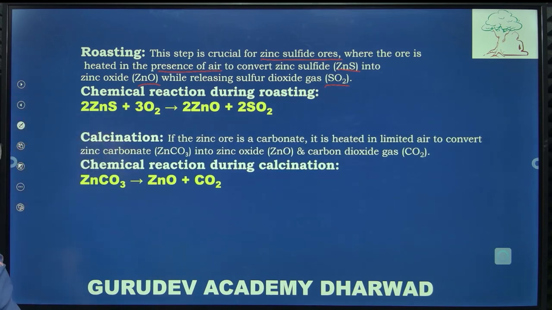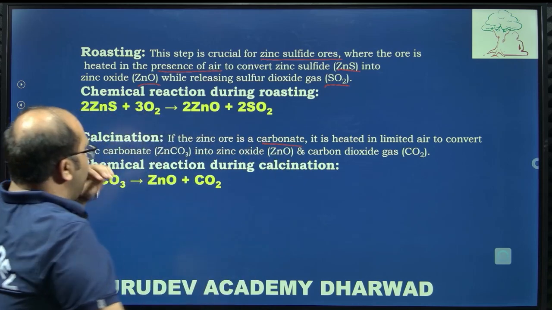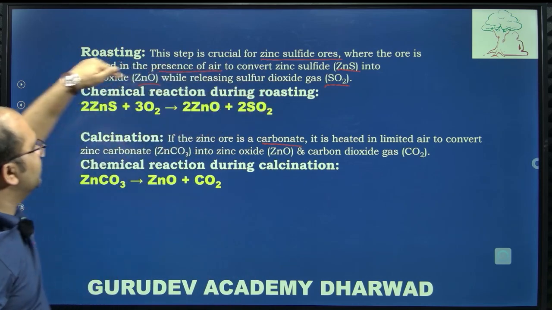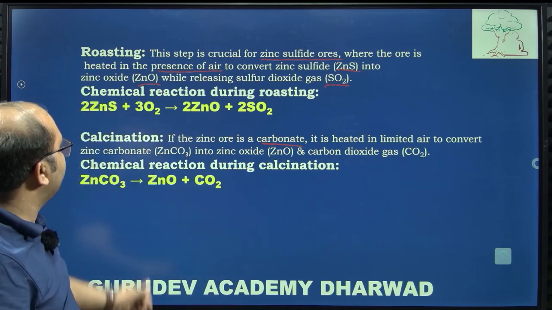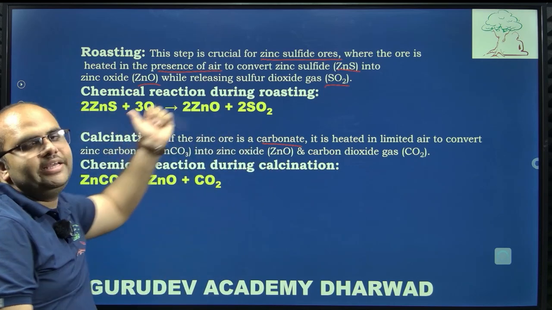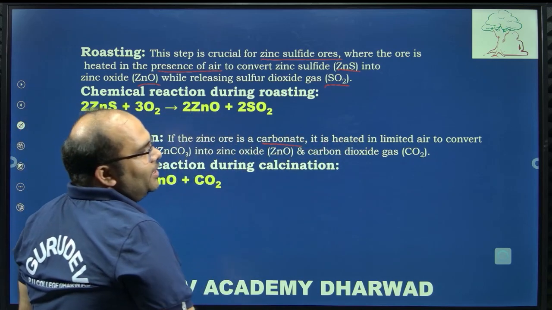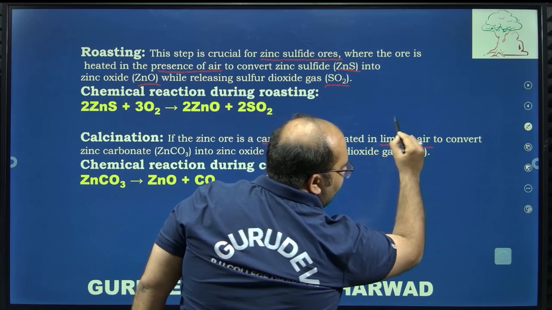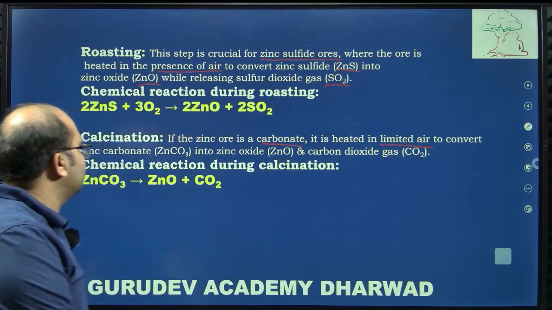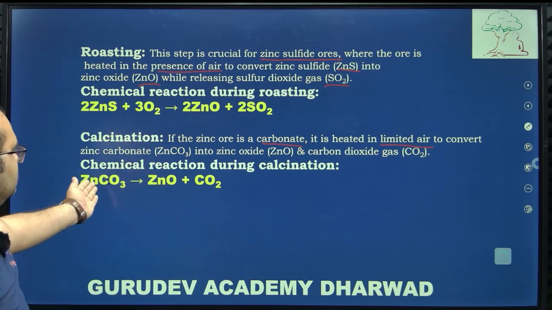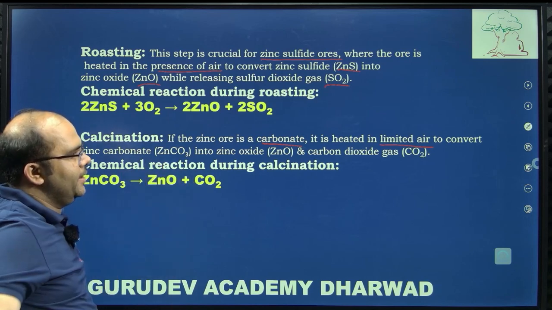Then when we come to calcination, yes, the zinc ore, it is a carbonate ore. In roasting we took sulfide ores, in calcination we took carbonate ore. Easy to remember: calcination, carbonate, CC. It is heated with limited air. So we don't actually use oxygen, we supply limited air just to supply some heat. So zinc carbonate is formed as zinc oxide and carbon dioxide.